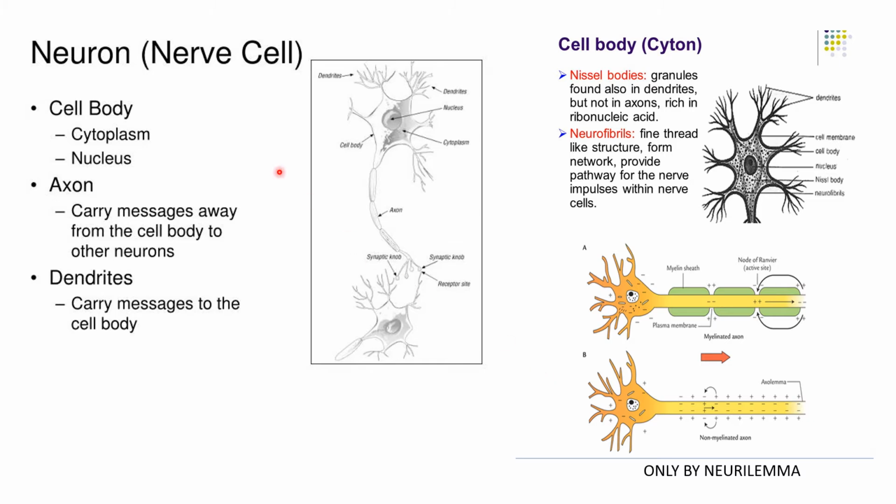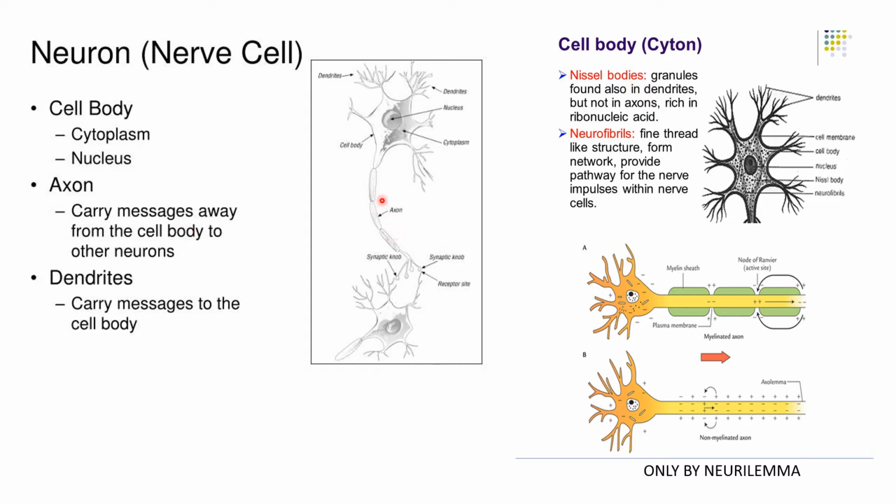Now let's study the neuron or nerve cell, which is a specialized cell designed to transmit information to other nerve cells, muscles or gland cells. It is formed of three elements. First is the cell body, second is the axon, and third is the dendrites, hair-like projections. So what is the cell body made up of? It contains cytoplasm and nucleus. Cytoplasm contains Nissl's bodies and neurofibrils. Now these Nissl's bodies are absent in the axon.